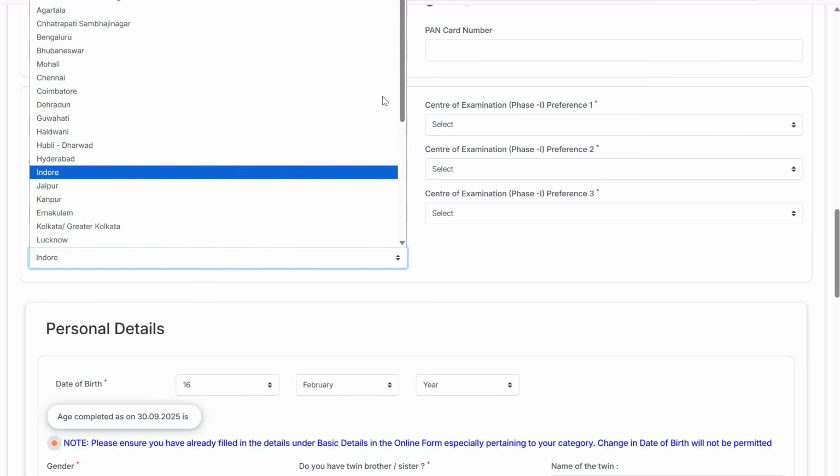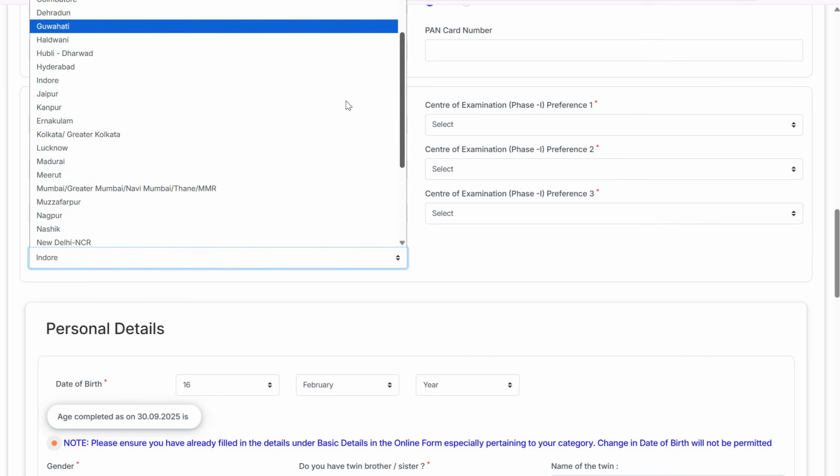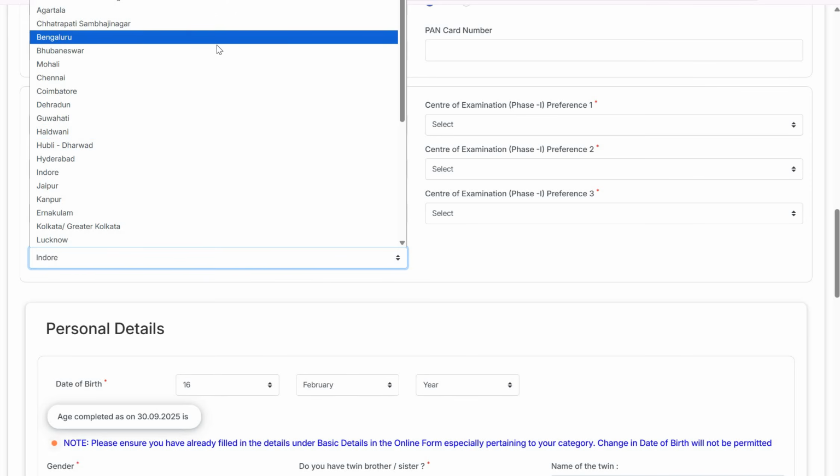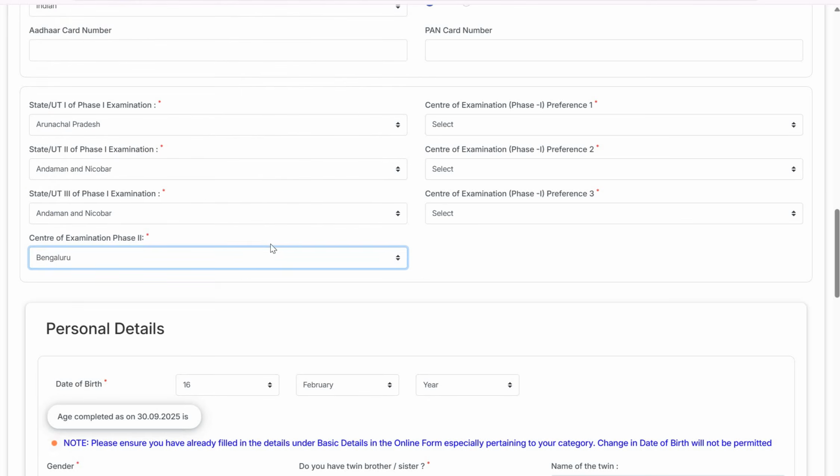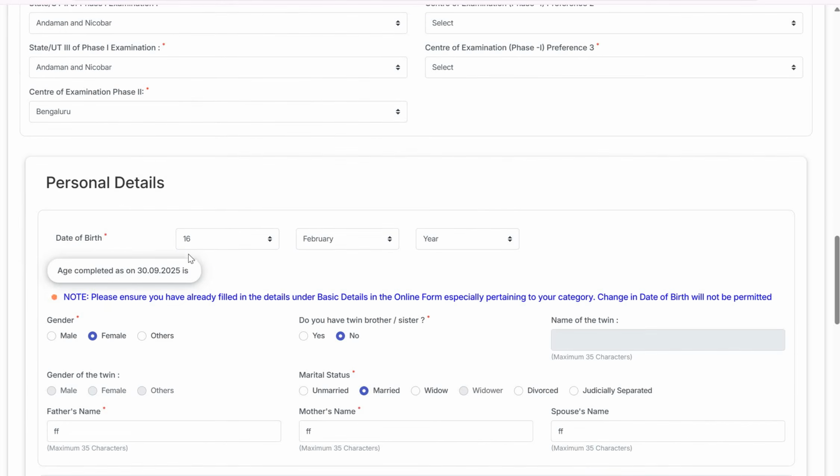However, for phase 2, there is a limited number of centers from which you can choose from the drop down, which one you want to choose, right? Moving ahead, you have to give your personal details like date of birth, gender, if you have a twin brother or sister, or your marital status.